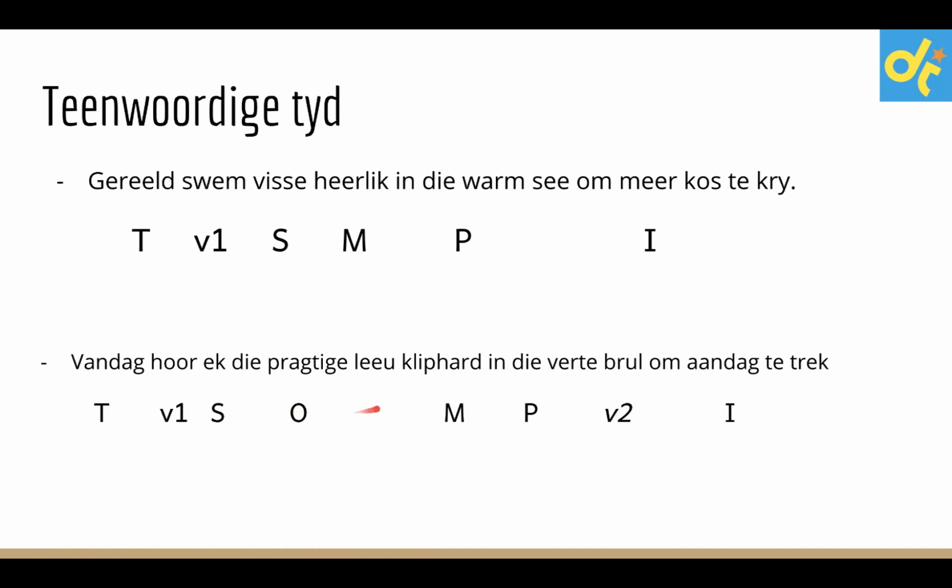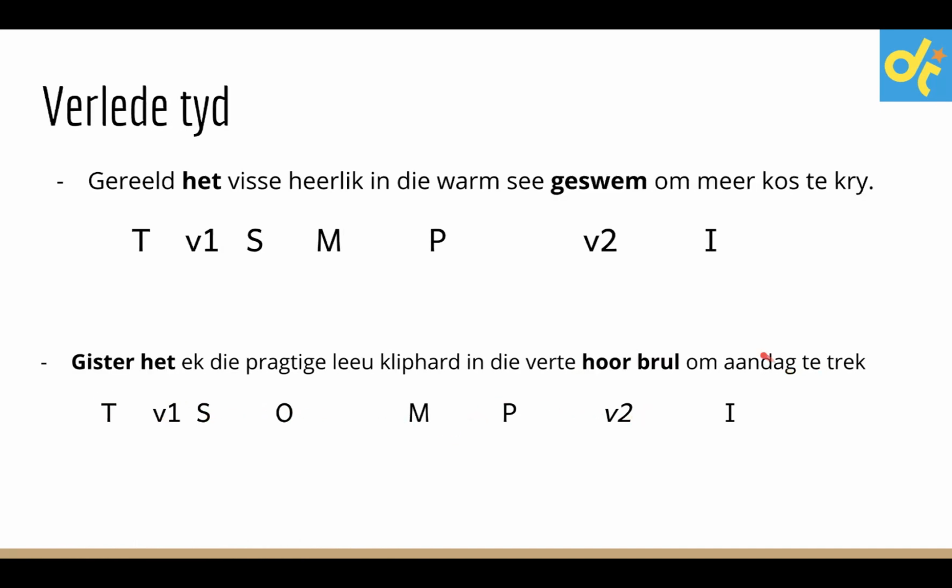Vandag hoor ek die pragtige leeu kliphard in die verte brul om aandag te kry. Let's look at the past tense. Gister het ek die pragtige leeu kliphard in die verte hoor brul om aandag te trek. There's no ge there that we have to put. It doesn't have to have a ge because of the two proper verbs. Normal verbs get kicked to the back.